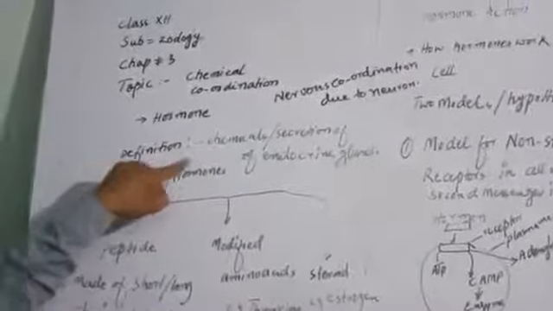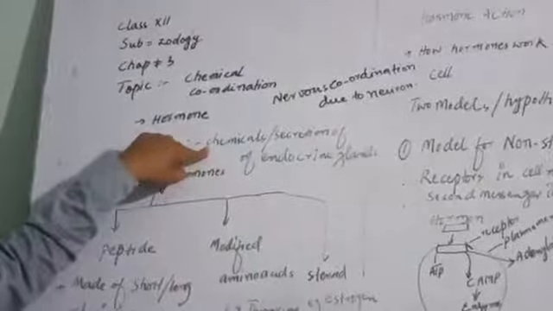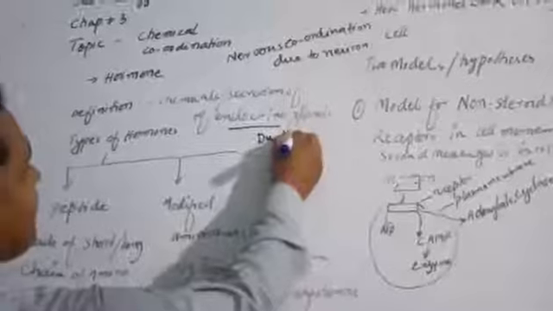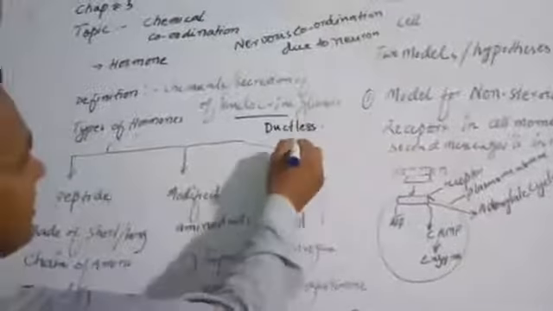There are many chemicals, but here we are restricted to hormones. A hormone is a chemical. The definition of a hormone: these are chemical secretions, secreted from endocrine glands. Endocrine glands are called ductless glands.